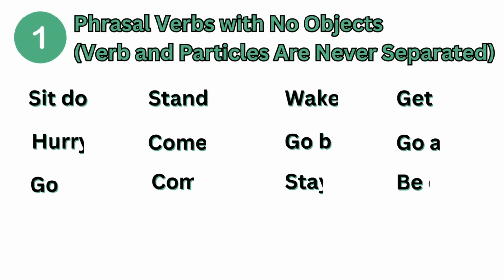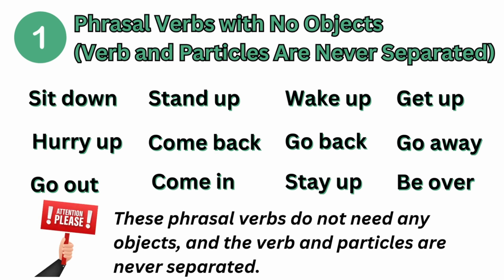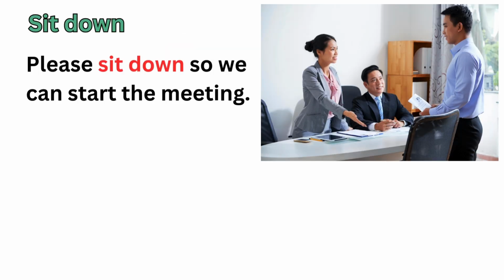Phrasal verbs with no objects. Verb and particles are never separated. These phrasal verbs do not need any objects, and the verb and particles are never separated. Let's check out the examples. Sit down. Please sit down so we can start the meeting.